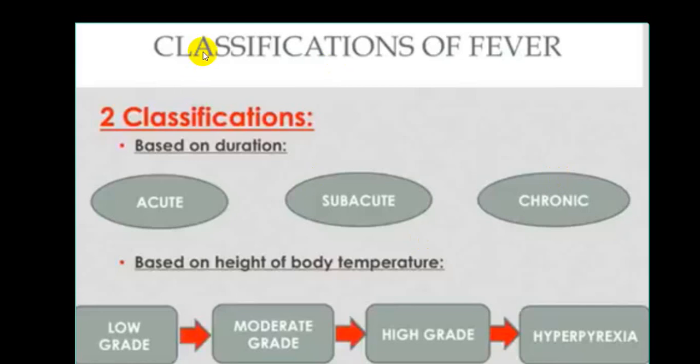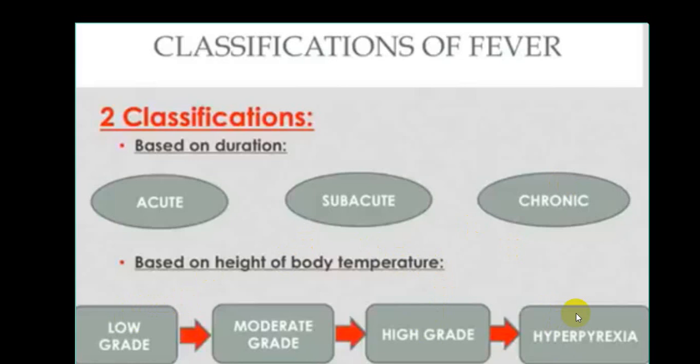Second way of classifying fever is acute, subacute, chronic. Acute means start suddenly, maybe a high grade, maybe a low grade. But when it remains for more than 3 weeks, we'll call that chronic. So depending upon the level of temperature, we call it low grade or high grade, or very, very high grade, we'll use the word hyperpyrexia.